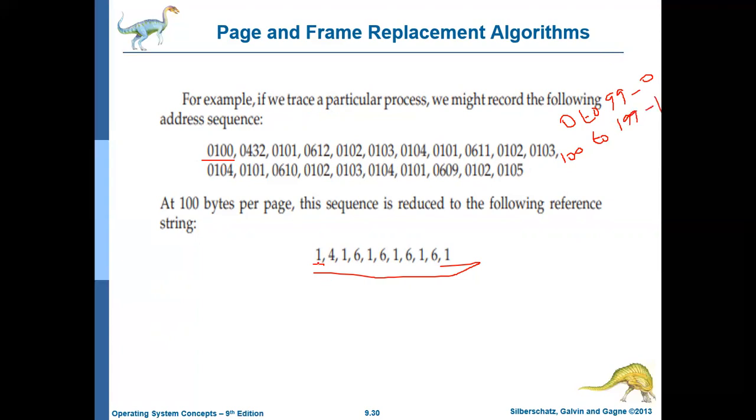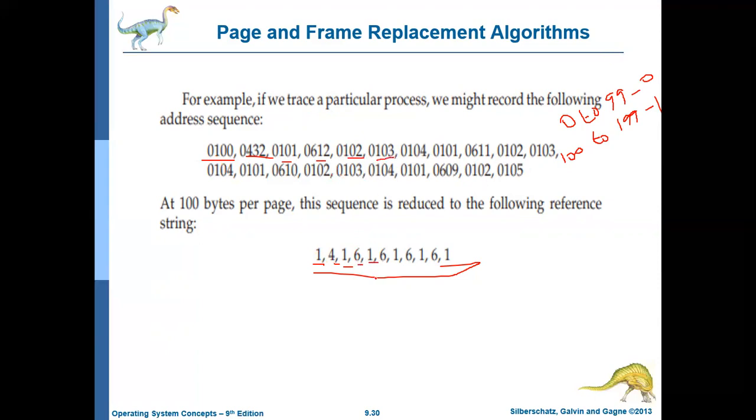So 100 is page 1. 432 is page 4. Again 101 is page 1. 612 is page 6. Again 102 is page 1.